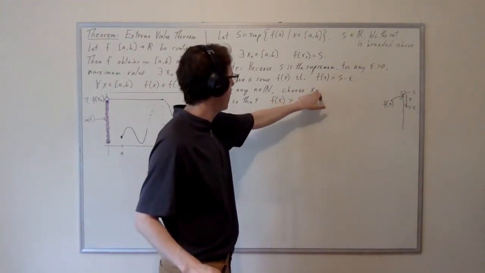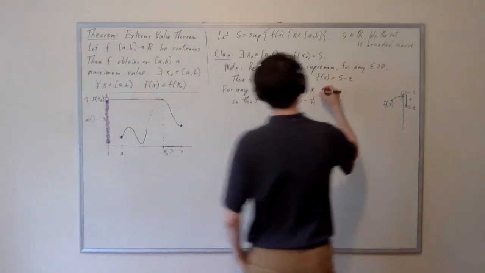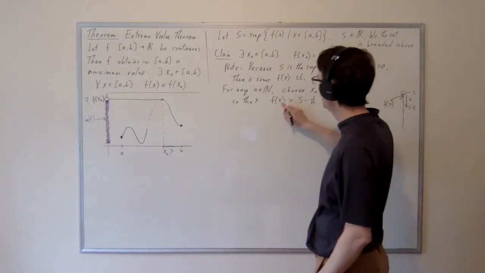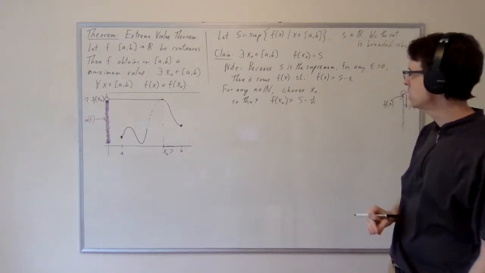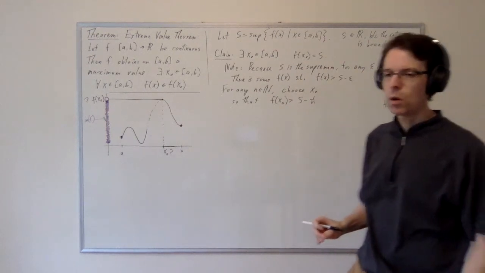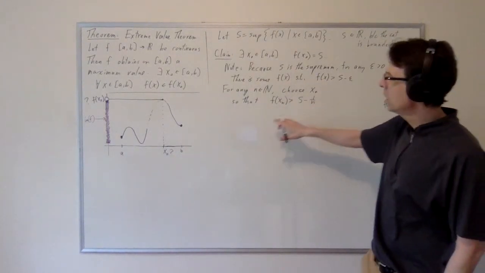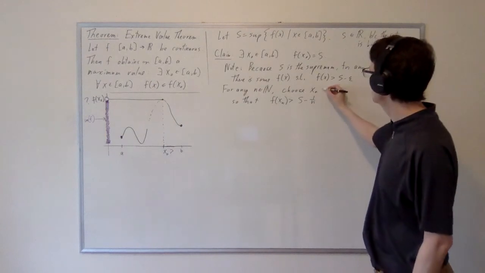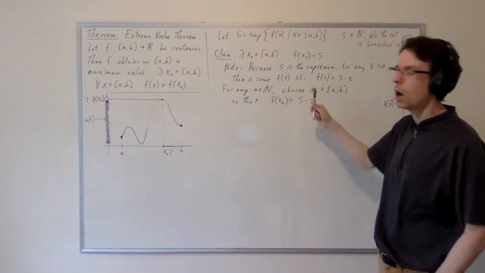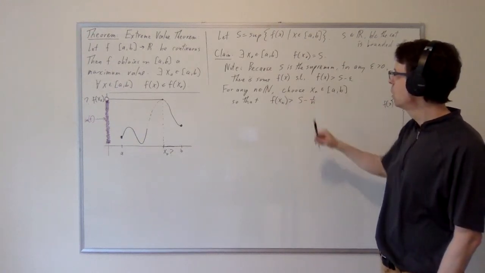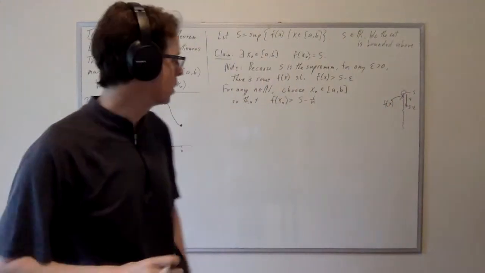Now, because this choice of x is a different choice for every little n, we should index it with a little n. So we're actually choosing x sub n so that f of x sub n is going to be greater than s minus 1 over n. Where will this value be chosen? It will have to be chosen in the domain, of course, so we're going to choose it in this domain AB. So we're choosing not one x value, but many x values, one for each n, and this will mean that we've, in effect, chosen a sequence.